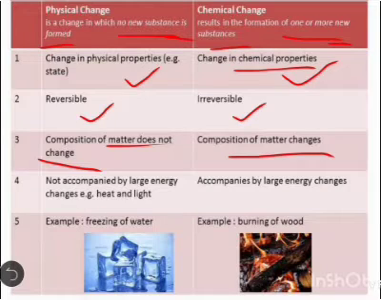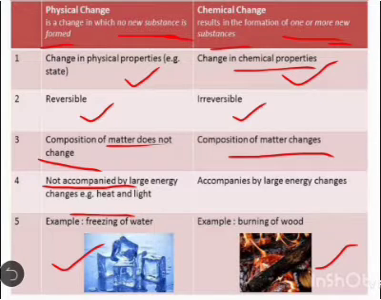Physical changes are not accompanied by large energy change, that is heat or light generation. On the other hand, chemical changes are accompanied by large energy changes. Examples: freezing of water, melting of ice, glowing of bulb, etc. All are examples of physical change. On the other hand, burning of wood, formation of curd from milk, cooking food, etc. All are examples of chemical changes.